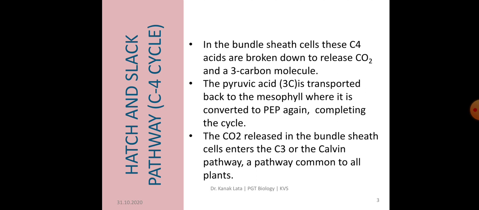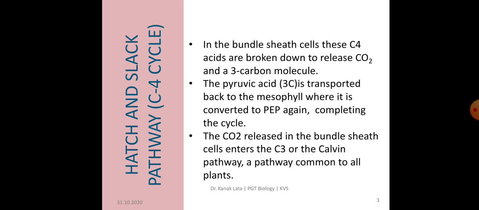Now in the bundle sheath cells, decarboxylation takes place and C4 acids are broken down to release carbon dioxide and a 3 carbon molecule, that is pyruvic acid. The pyruvic acid is transported back to the mesophyll cells where it is regenerated to form phosphoenol pyruvate, again completing the cycle.